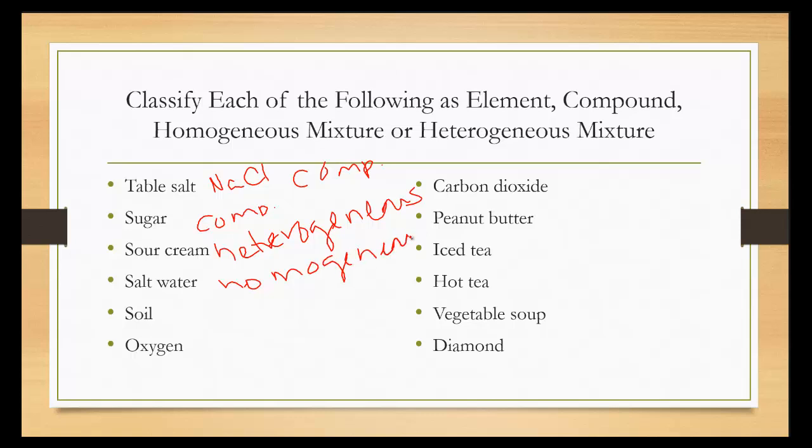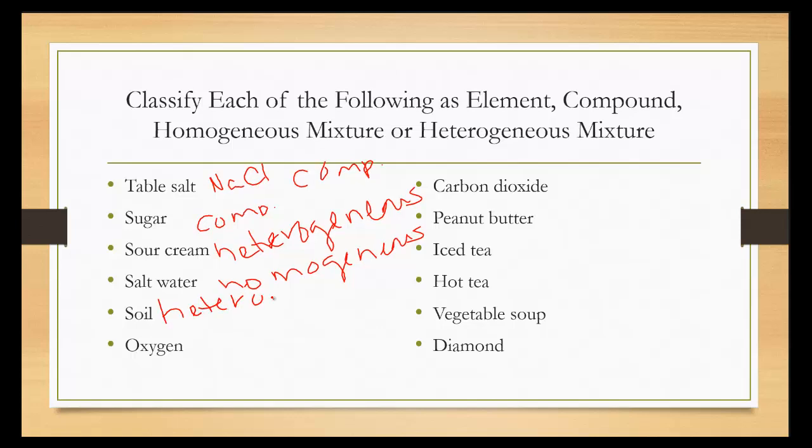Soil. Visualize soil. When you visualize soil, you realize that not every piece of soil looks exactly the same. You have different compounds there. And if you look at soil in one location and take from the same yard a different location, you're going to have two different samples that are similar, but they're not exactly the same. Because they're not exactly the same, it's hetero.